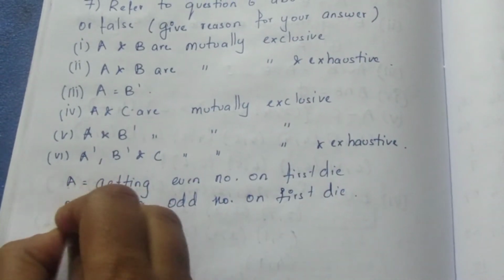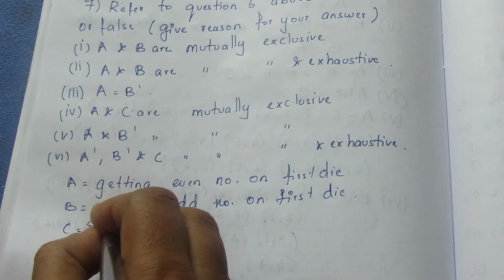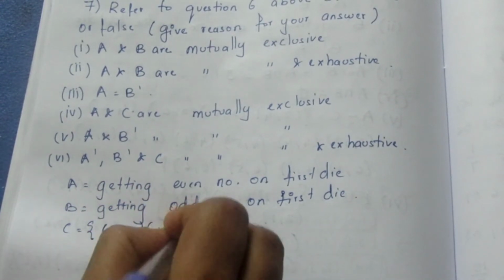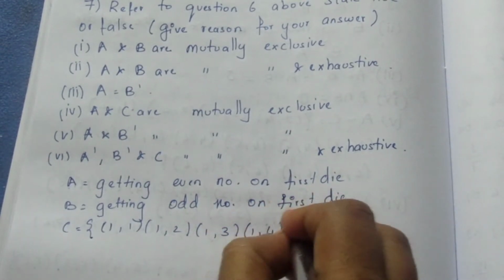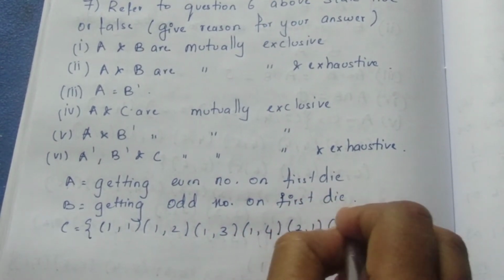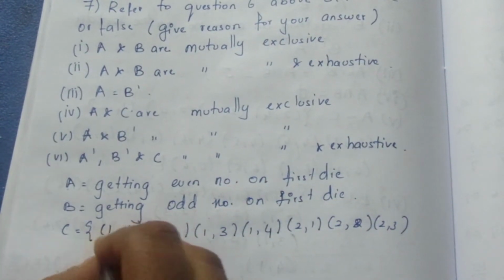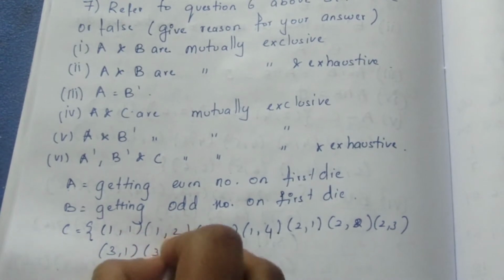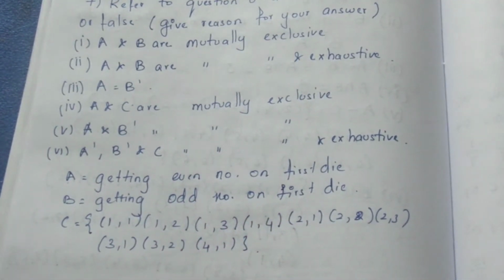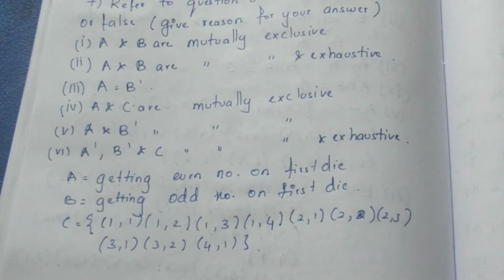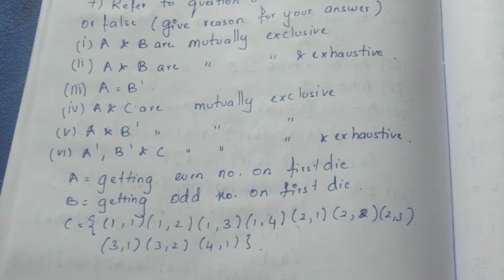For C we got (1,1), (1,2), (1,3), (1,4), (2,1), (2,2), (2,3), then (3,1), (3,2) and (4,1), which is nothing but the sum of the numbers less than or equal to 5. These are all the things we got for A, B and C.